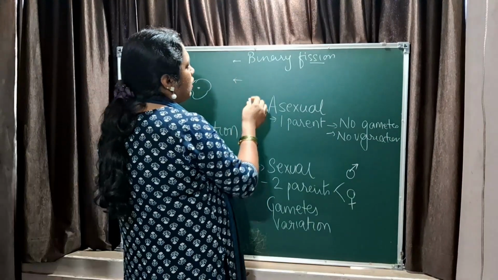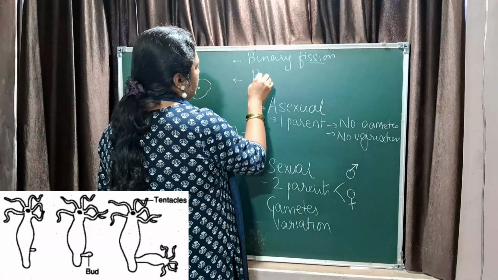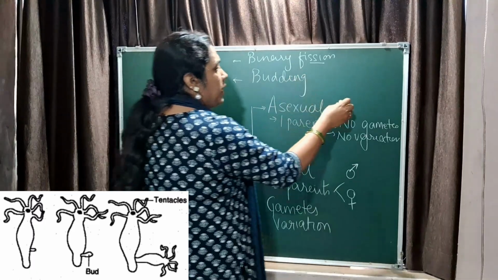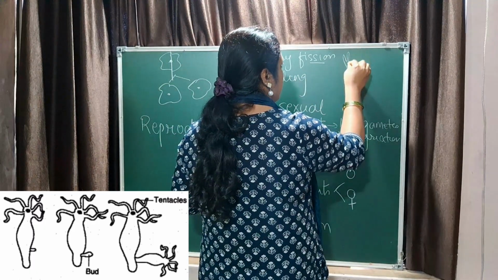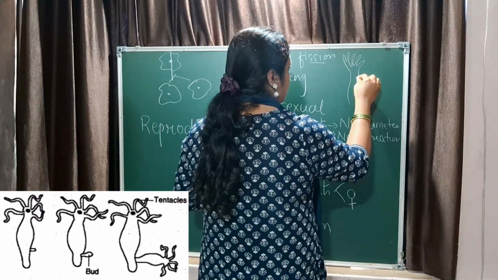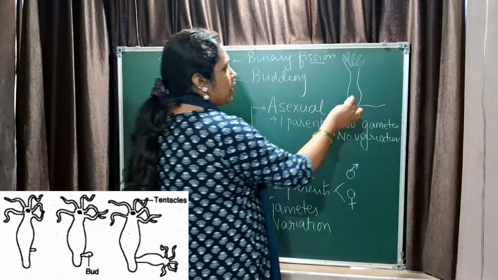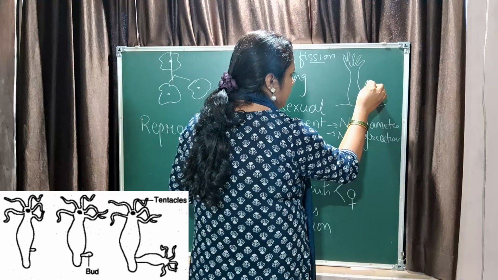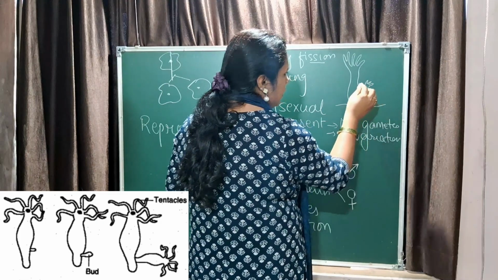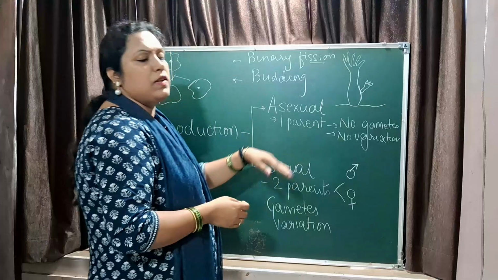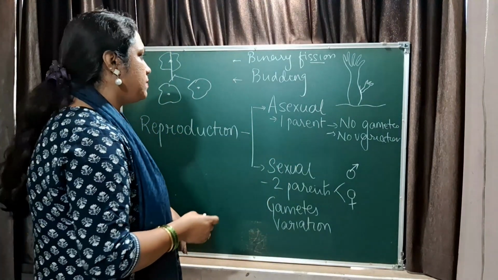Next you can talk about budding. Now budding we have already discussed in yeast. Budding happens in hydra, right? Now hydra is a marine animal. You can say there is a small hydra baby which develops as a bud from the mother's body, and finally it splits off and then it develops into another organism.